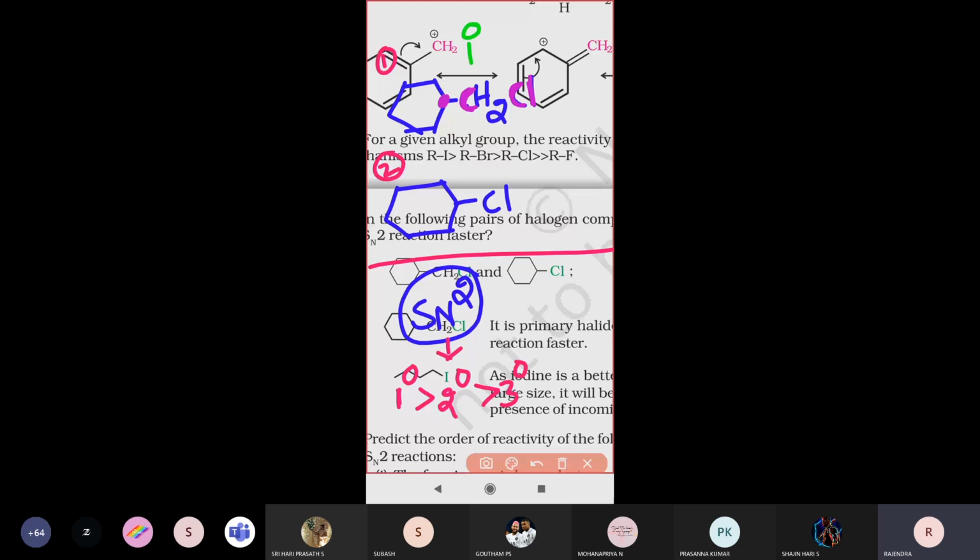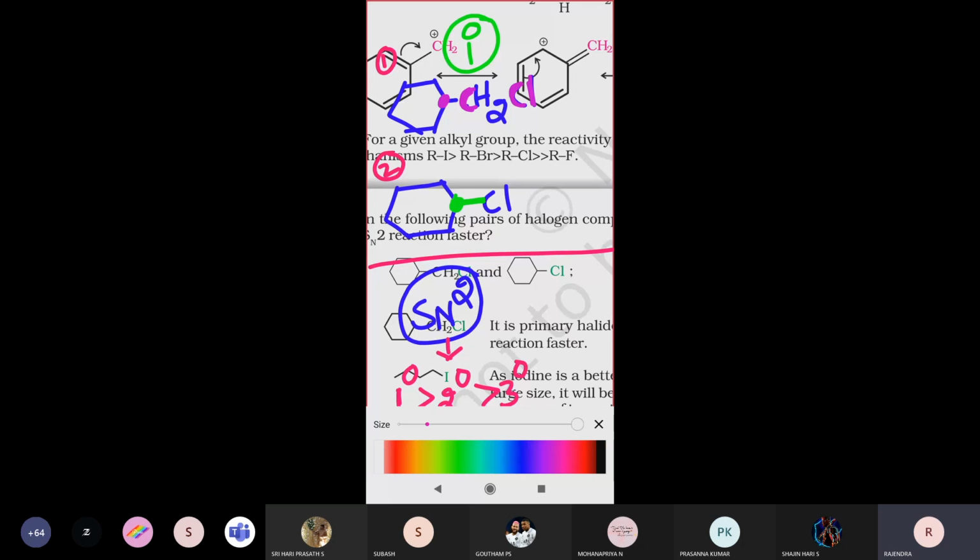Now coming to the second one down here. The chlorine-attaching carbon atom, this one. How many other carbon atoms are bonded to this carbon atom? Tell me. How many carbon atoms are attached to this carbon? Oh God, it is only one carbon on each side, right? One carbon here and one carbon on the other side.